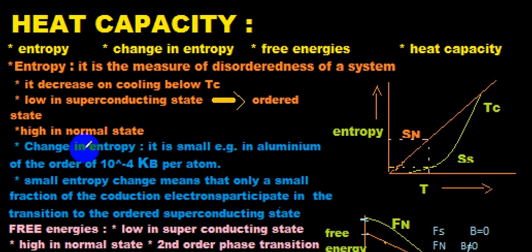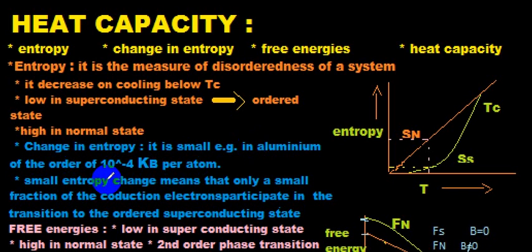Change in entropy, it is small. You can calculate the change by taking the entropy for the normal state and subtracting the entropy for the superconducting state from it, and you will get a very small change. For example, in aluminium it is of the order of 10 to the power minus 4 k_B per atom. Here k_B is the Boltzmann constant.